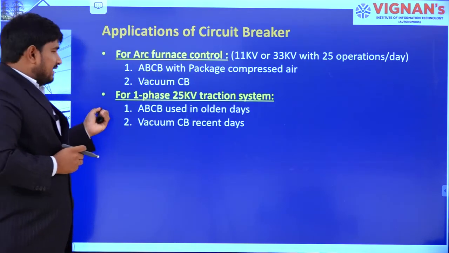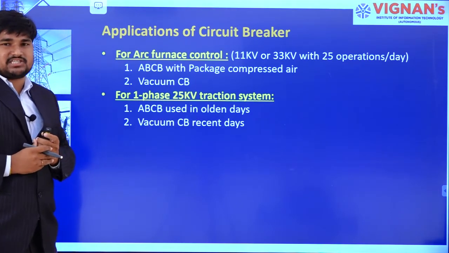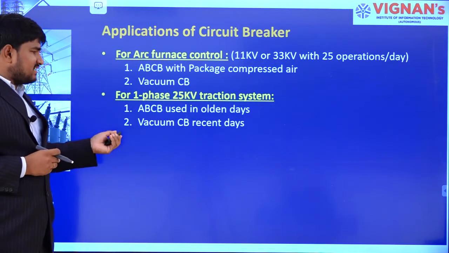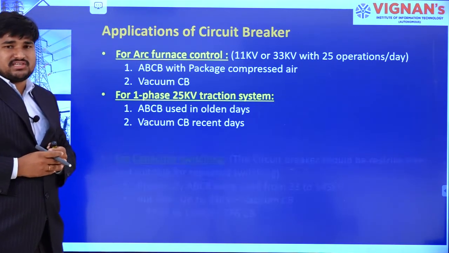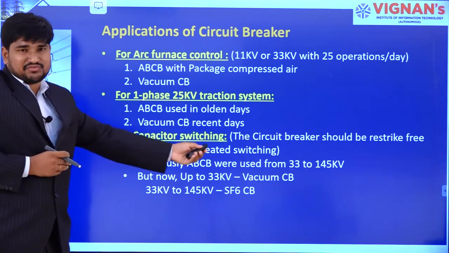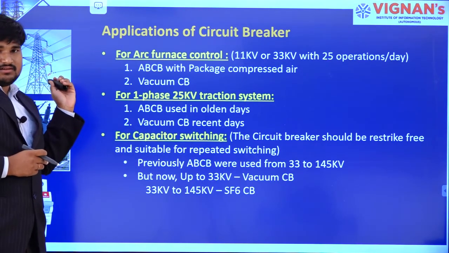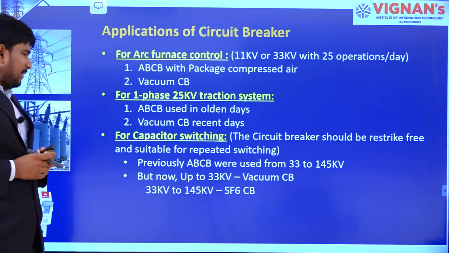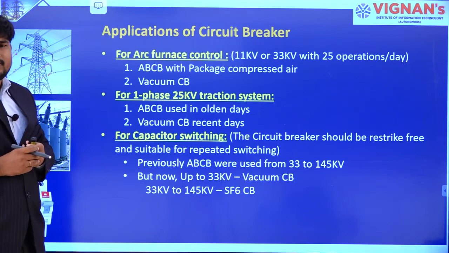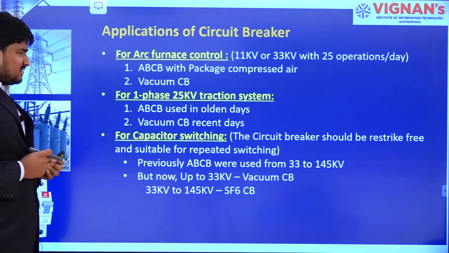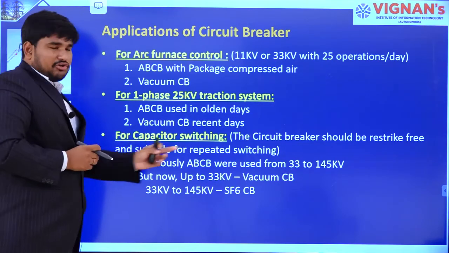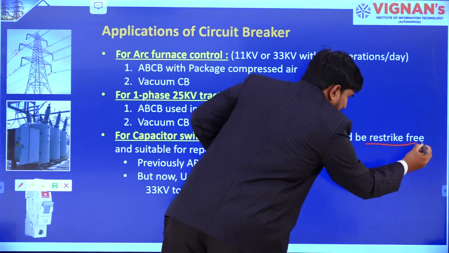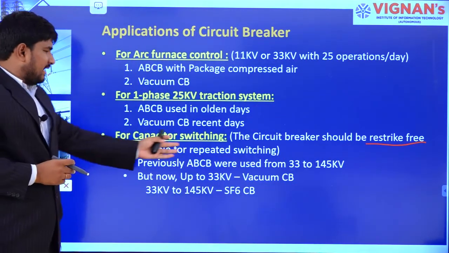In case of single phase 25 kV traction systems, air blast circuit breaker was used in olden days, but in recent days vacuum circuit breakers are used. And in case of capacitive switching, we have seen previously, the air blast circuit breaker, vacuum circuit breaker and SF6 circuit breaker will be suitable. That means the circuit breaker has to be restrike free for capacitive switching.